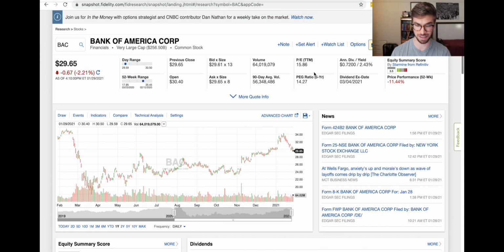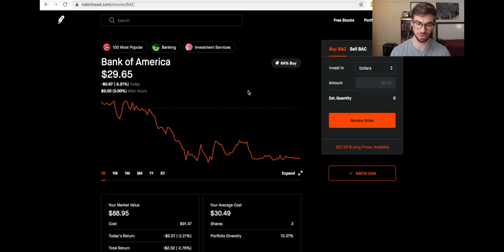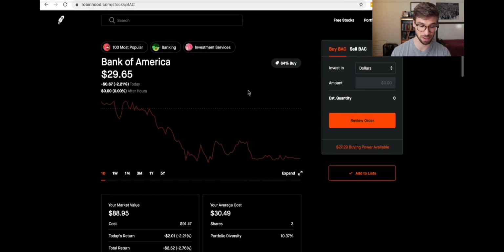If you go up to the top, you have the basic numbers right here. Annual dividend yield, 72 cents per year per share. You know, that's not a lot, but if you talk about having 2,000 shares, then that's a different conversation. This is what Fidelity's tool looks like, but I would encourage you to take advantage of the tool that you have. And if you don't have an account, Fidelity or Robinhood are great places to open up an account.